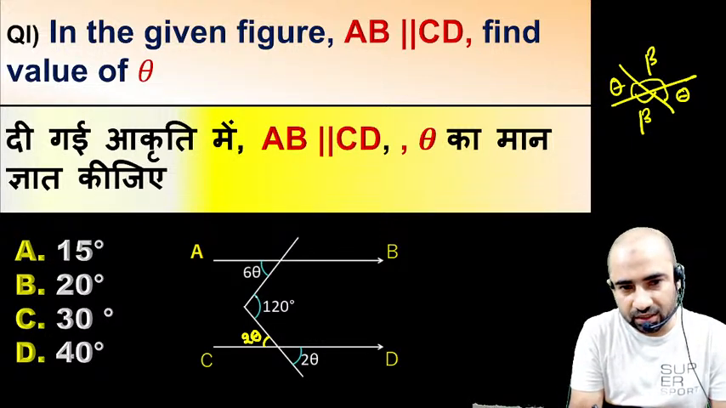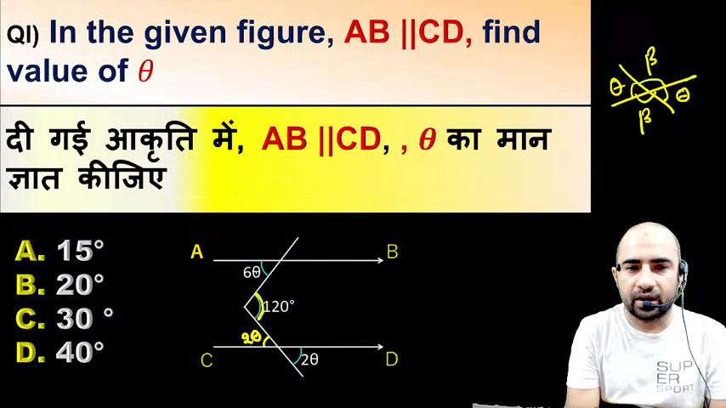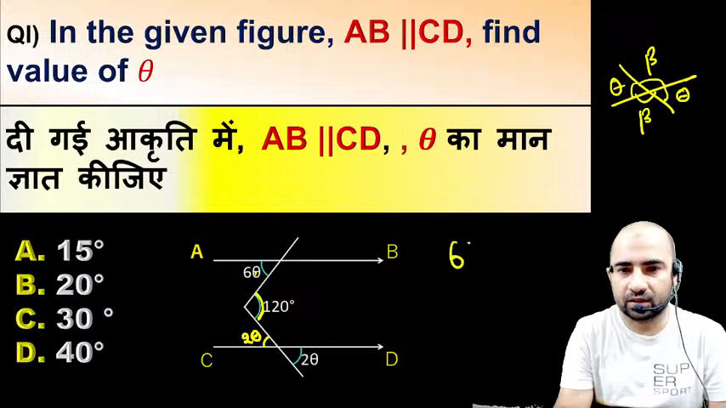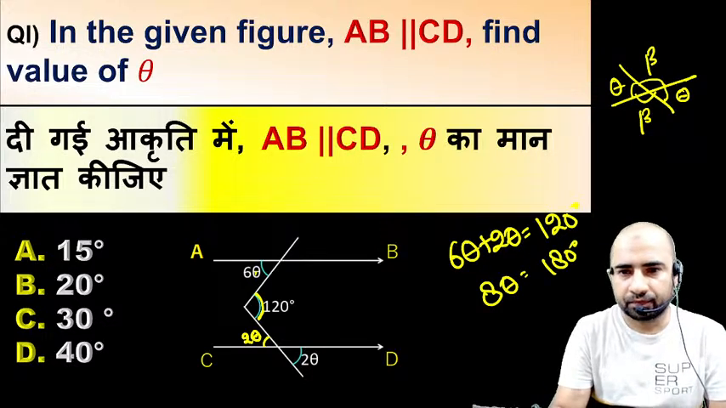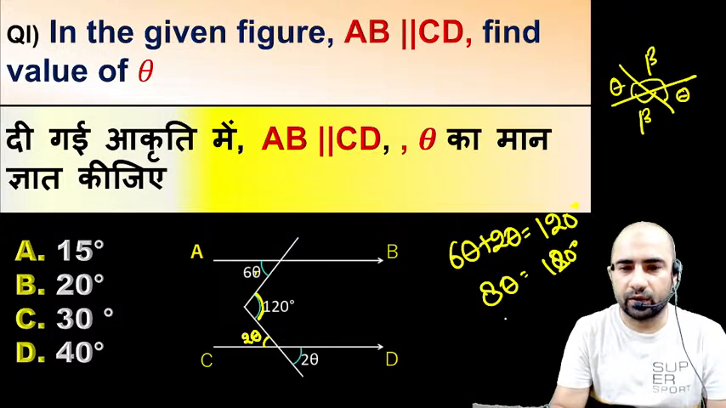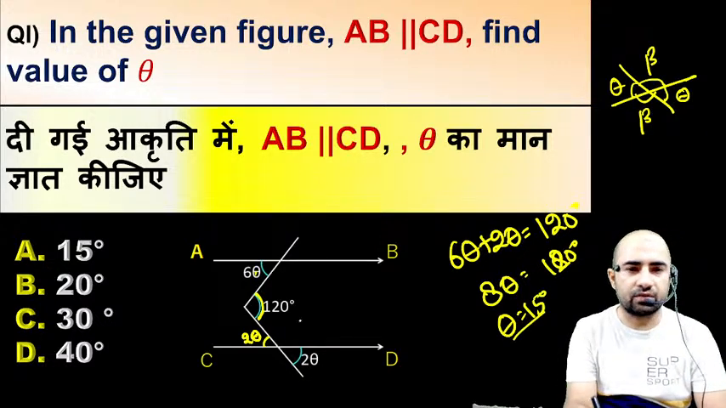So this is the middle angle. This middle angle is equal to the sum of these two small angles, right? So 6 theta plus 2 theta is equal to 180, sorry, 120. So 8 theta is equal to 120, and theta is equal to 15 degrees. So the right answer of this question is 15 degrees.